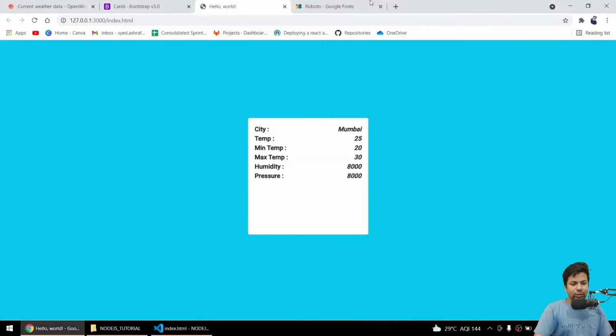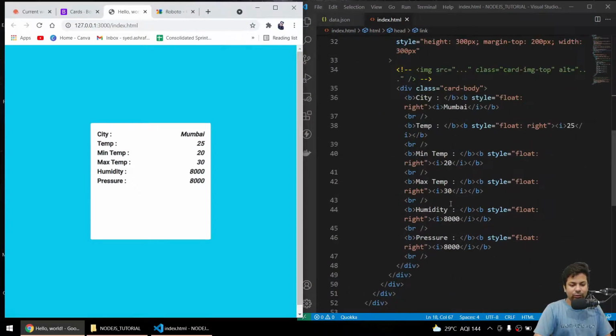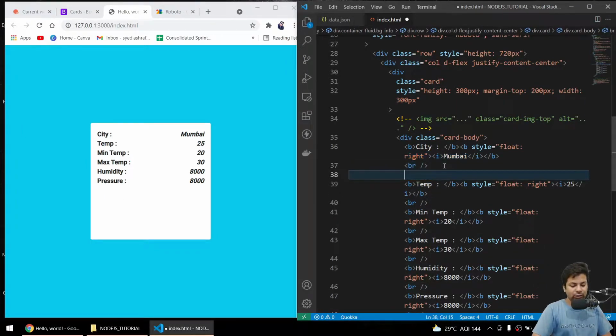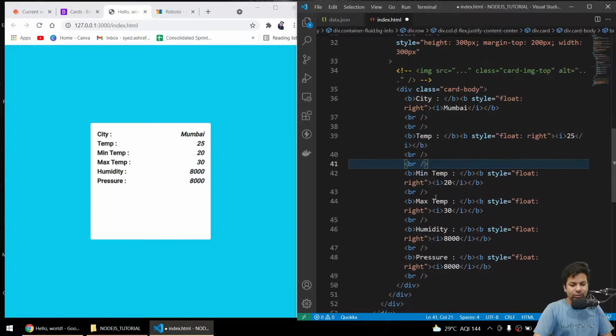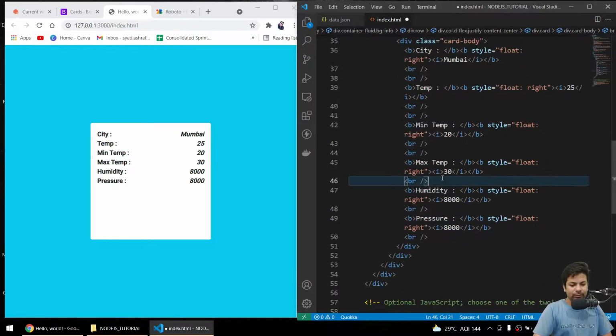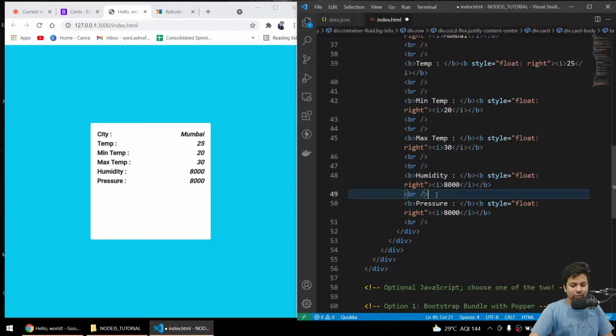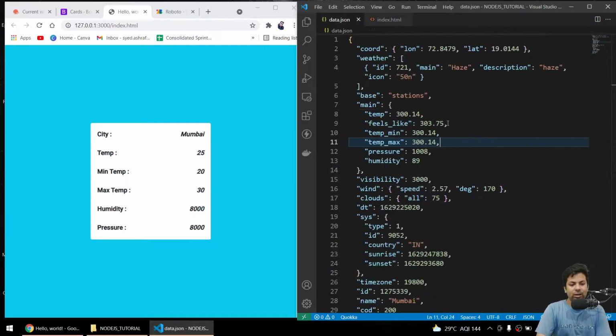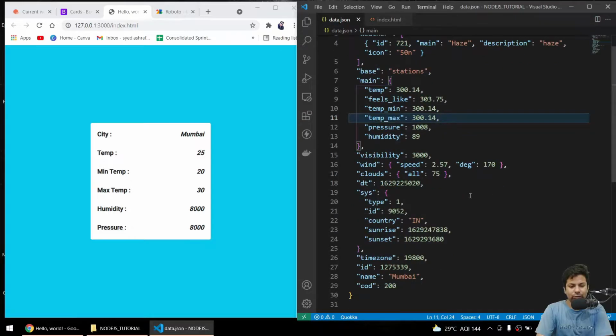So now let's just put some BRs also, I mean break lines, because it was so close looking. Paste, paste, paste, paste, paste, save it. Yeah, so now it's pretty much looking good. Now we have to access that website and get the data. And I think there is one more thing I should look for. Okay, there is nothing else.